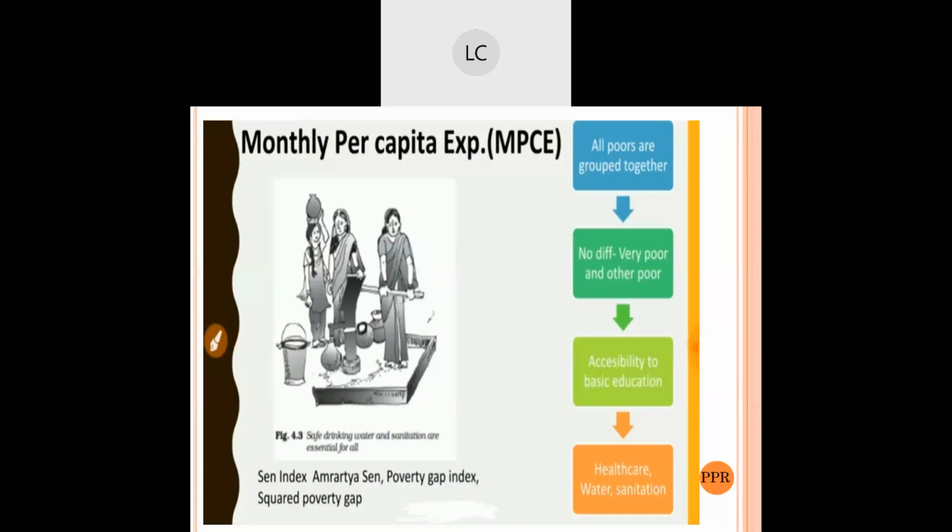See, further, the government uses monthly per capita expenditure; this is what we can see.